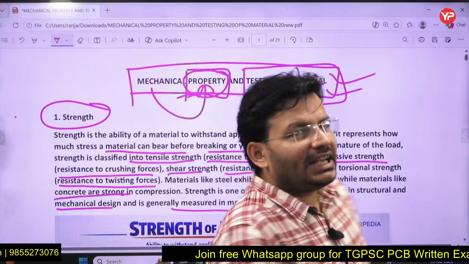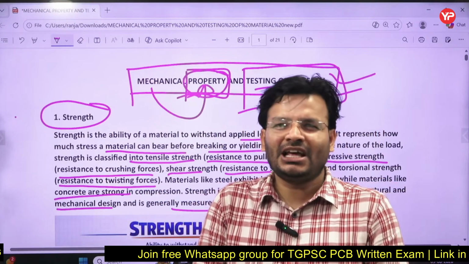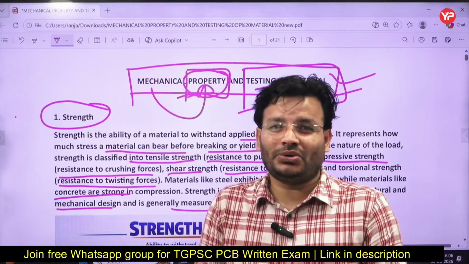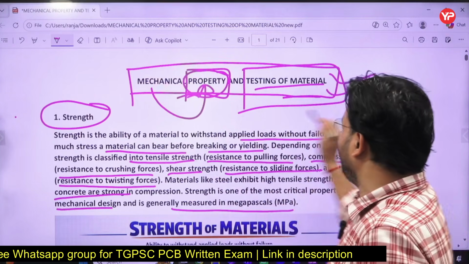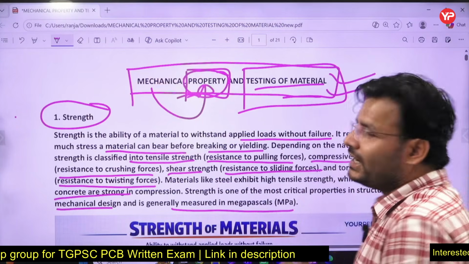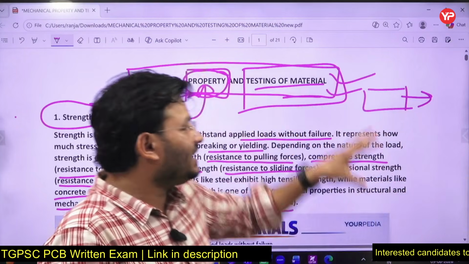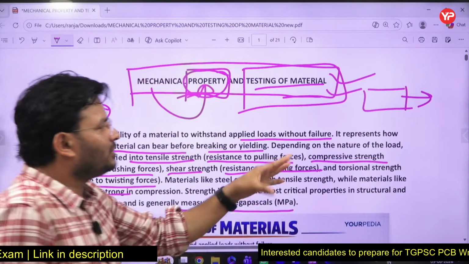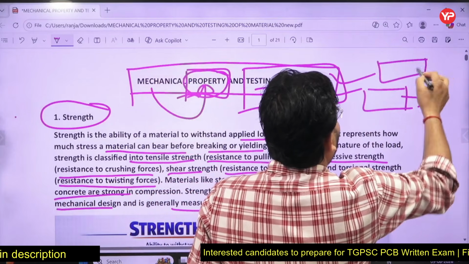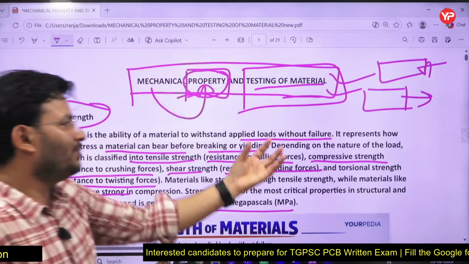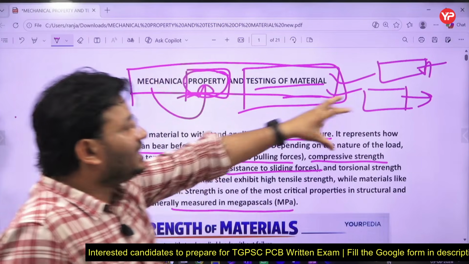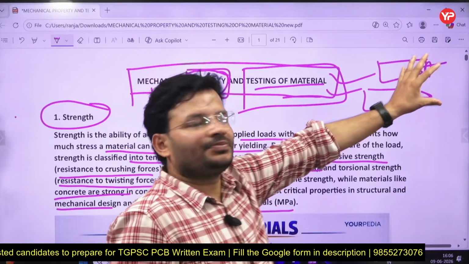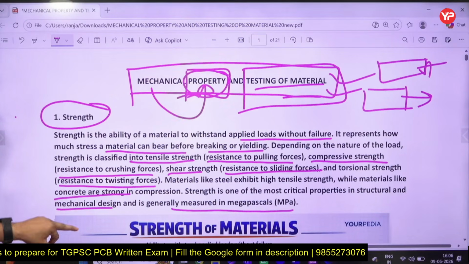So what is strength? Strength is basically that property of the material because of which it is capable of resisting failure. It will not fail if you apply a load like this. This is called tensile force, right? If it has sufficient strength, then it can bear that stress without any failure. That is tensile strength. In the same way, suppose instead of tensile you apply the load like this, this is called compressive stress. If the material has sufficient strength in compression, it can bear that load without any failure, without any permanent deformation, right? So that is the thing about strength, okay?